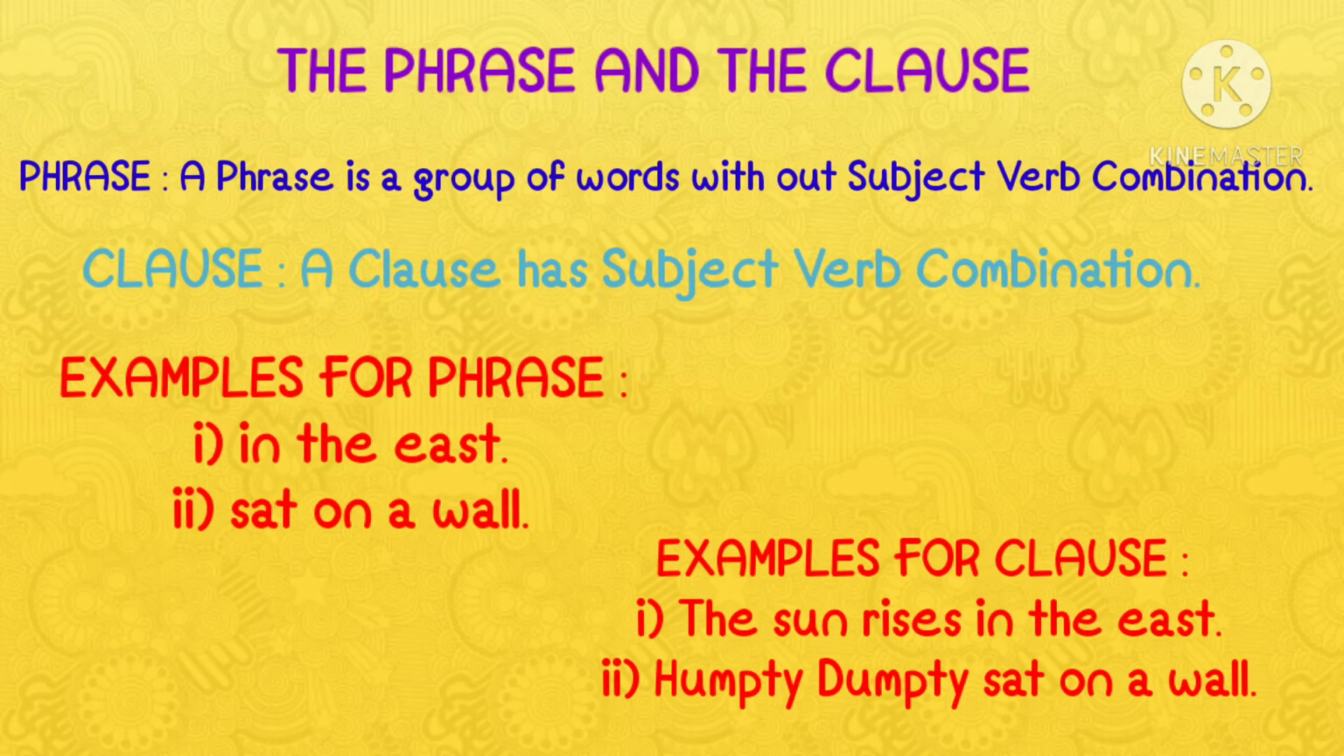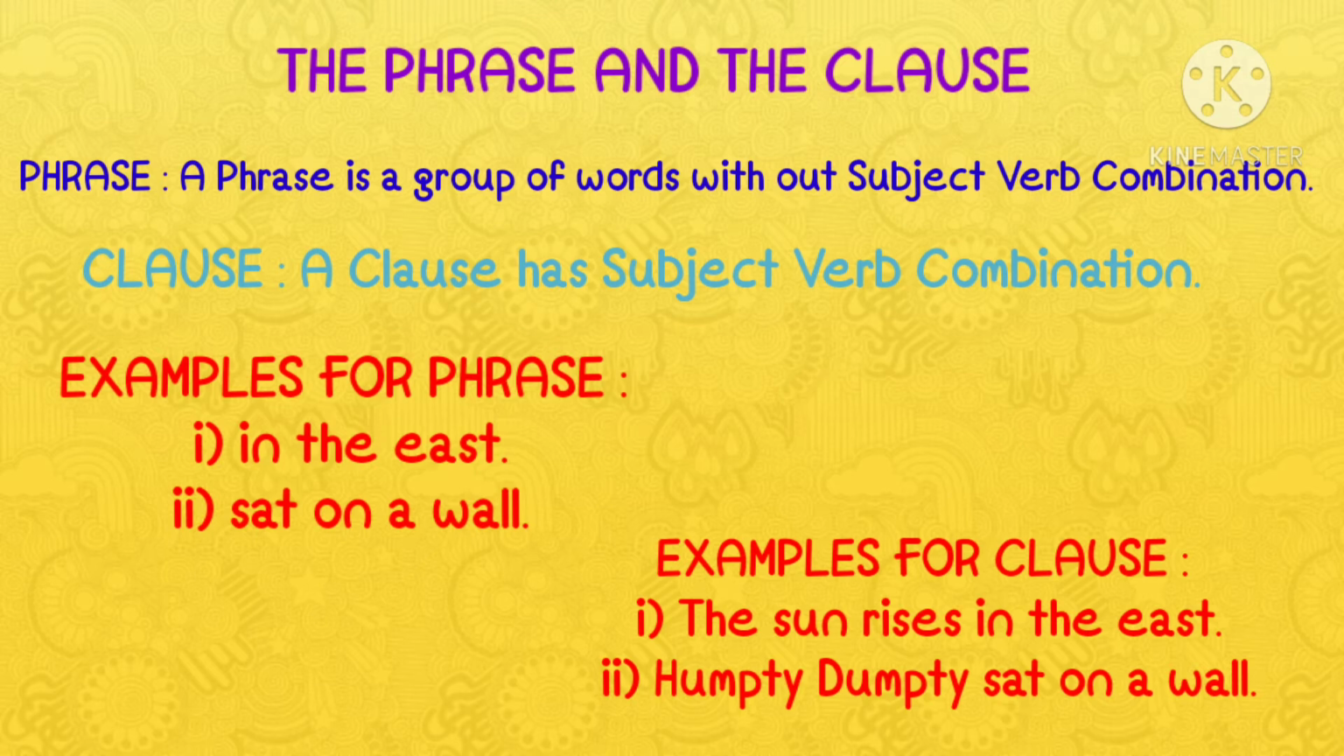The phrase and the clause. Let us understand the phrase and the clause with suitable examples. Prior to that, what is a phrase? Let us understand what is a phrase. A phrase is a group of words without a subject verb combination. A group of words which make sense but not complete sense is called a phrase. There is no subject verb combination in a phrase.